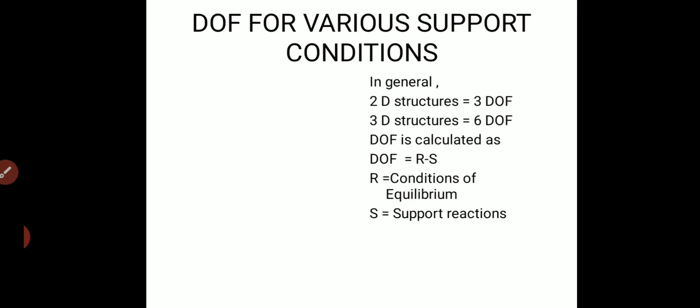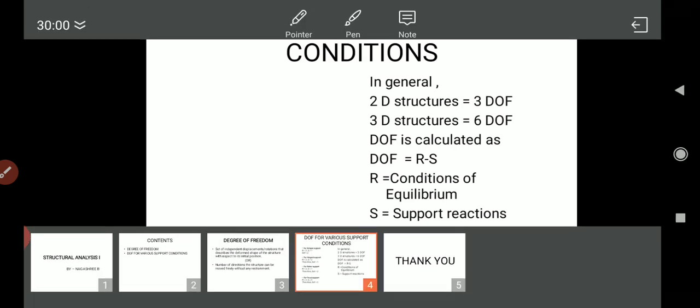So when I take up the 2D structures, here the DOF formula will be 3 minus s. Here 3 will be the number of conditions of equilibrium in case of 2D structures. So for 3D structures, the DOF formula will be equal to 6 minus s.